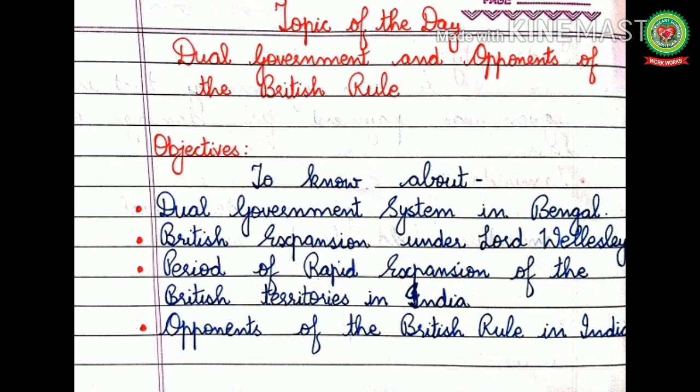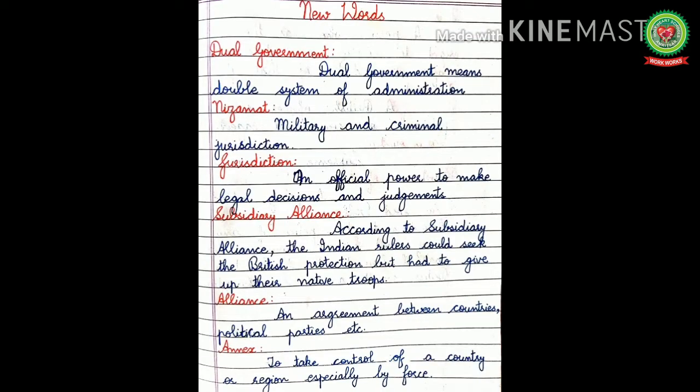The main objectives of today's topic are that you will come to know about the dual government system in Bengal, British expansion under Lord Wellesley, the period of rapid expansion of the British territories in India, and opponents of the British rule in India. But before discussing these topics, let us discuss new words related to it.